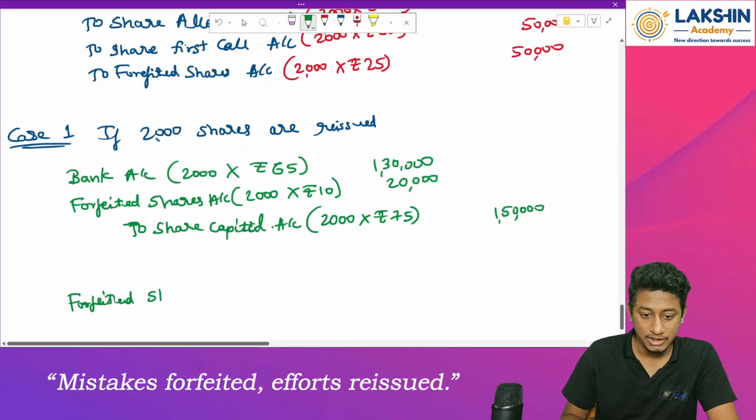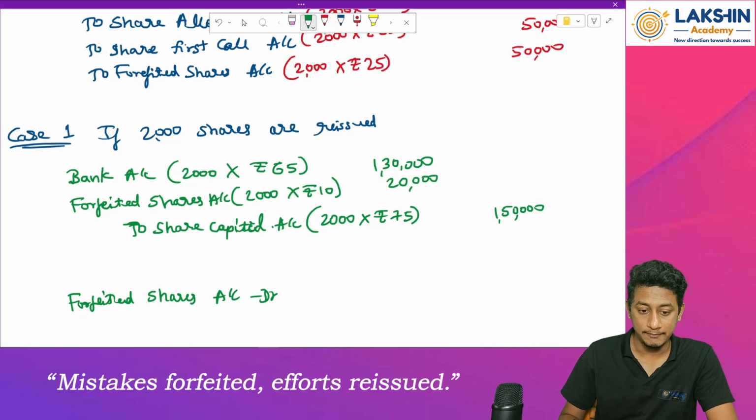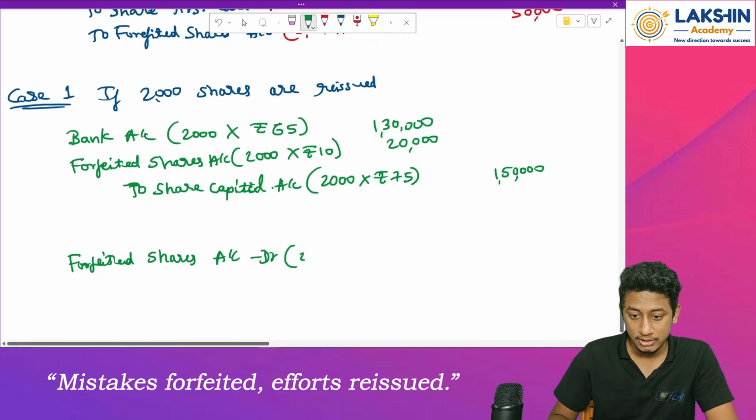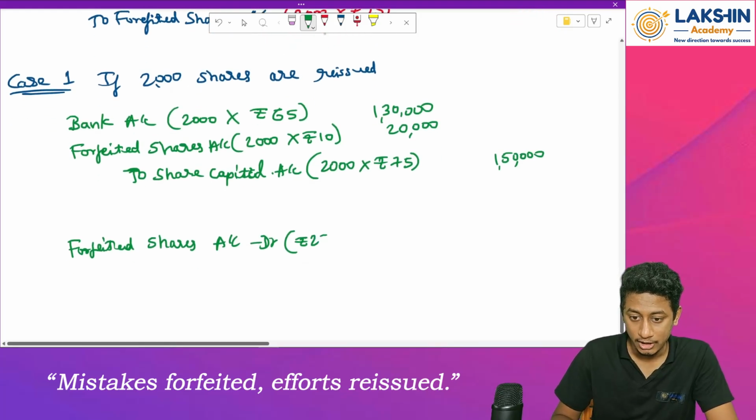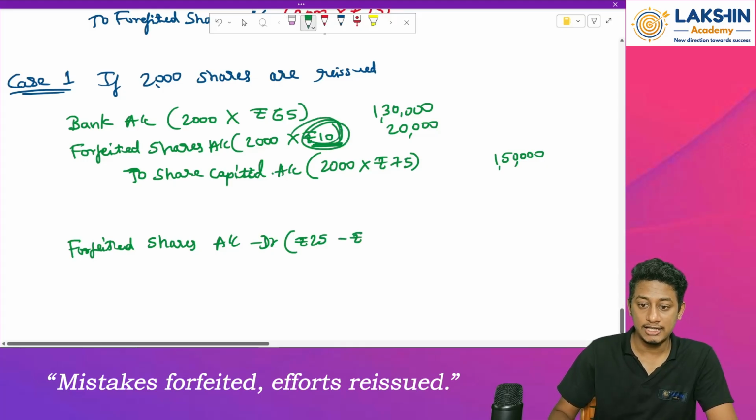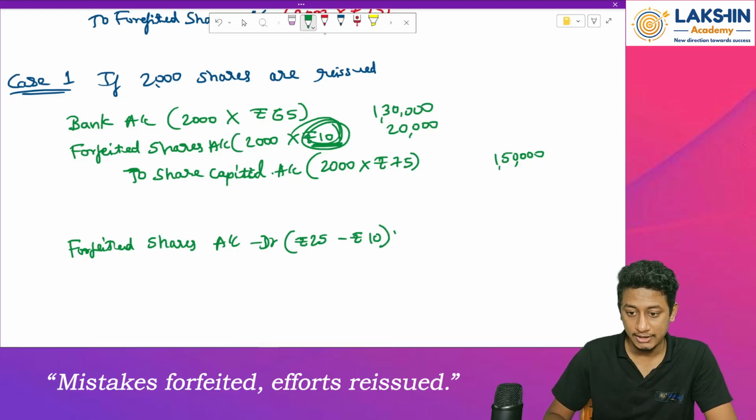Forfeited shares account debited. How much? How much was forfeited? 25 rupees was forfeited. Rupees 25 minus the loss of rupees 10, into how many shares were reissued? 2000.